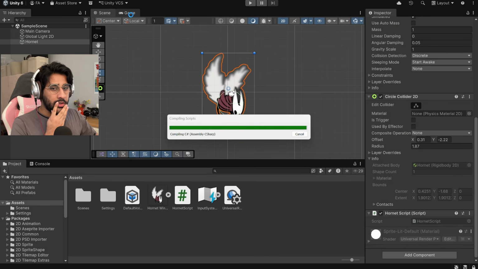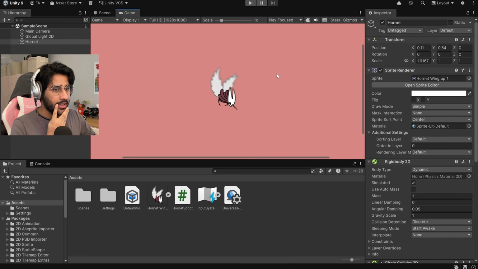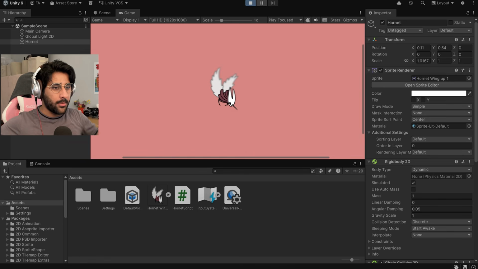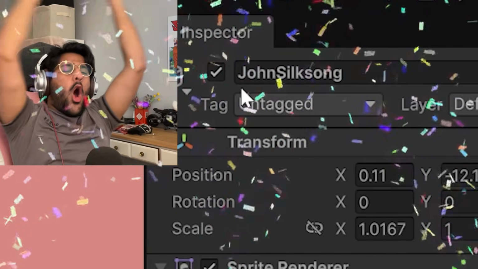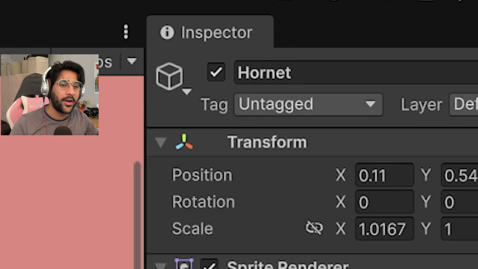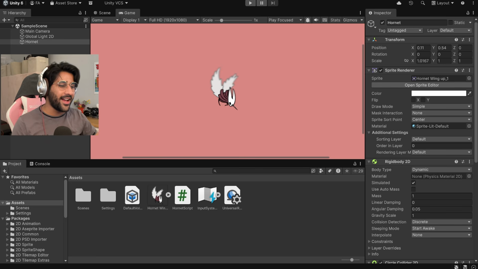Now if we go back to Unity, it's assembling. Okay, and we go to our game. Right now she's called Hornet, but because we wrote that code in our start thing, as soon as I start the game, it should change the name from Hornet to John Silksong. Let's see if I'm a programming god. Come on, game. Keep an eye out on here. And he scores, baby! Oh my god, programming god! Let's go, dude! And then it resets back to Hornet? That's so funny. All right, get out of here.